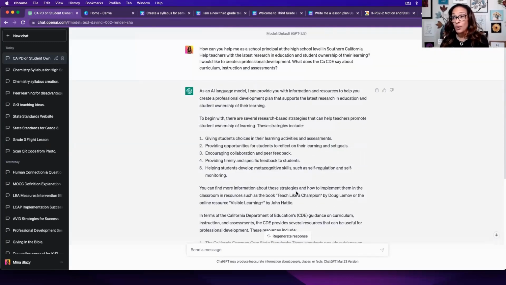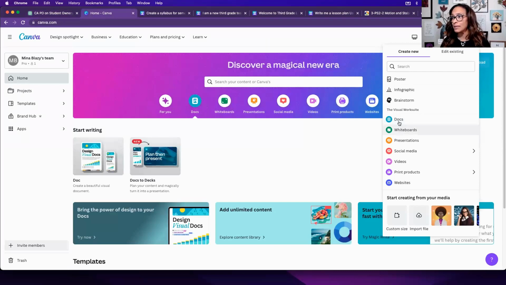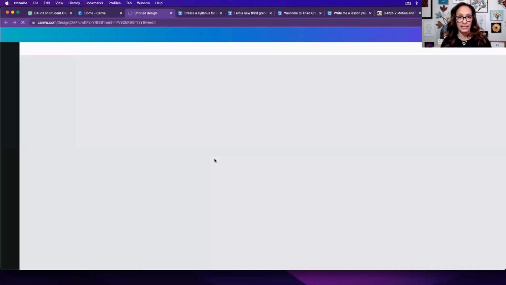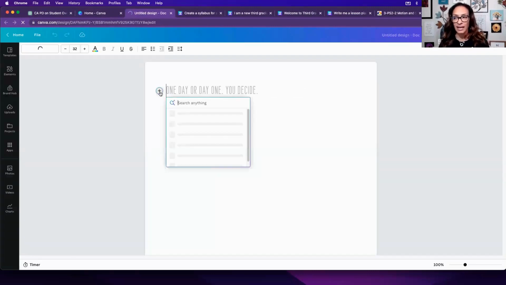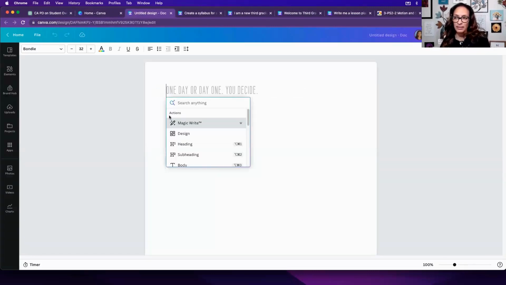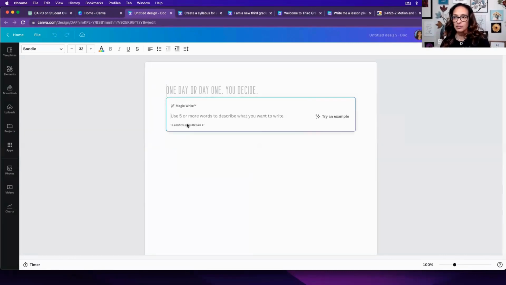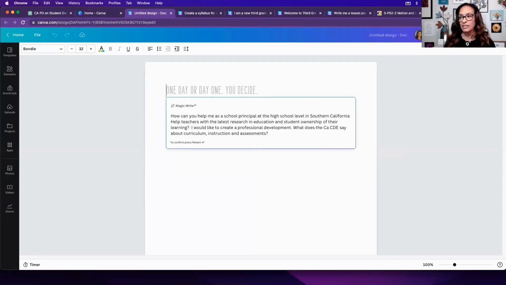And now let's jump over to Canva and see what we can get out of Canva, if we can get the same thing, because I'm always surprised at the differences between the two. And this is, again, I like the way this looks. It's a little bit more appealing, but I will say I like playing with ChatGPT a whole lot too. So let's see what happens.